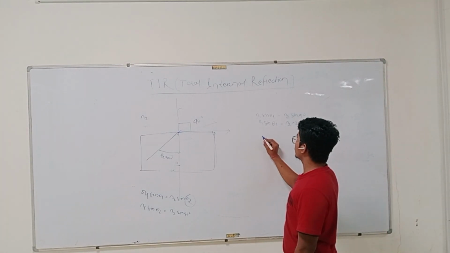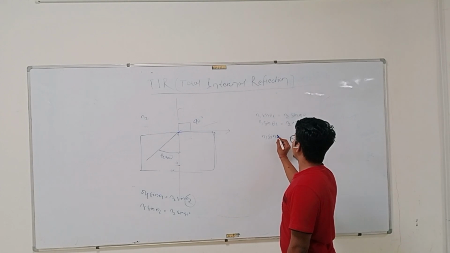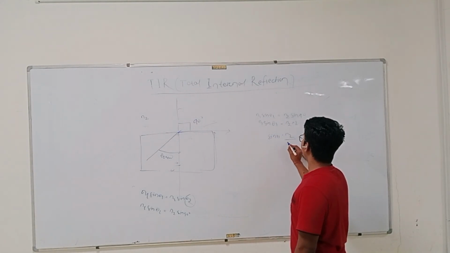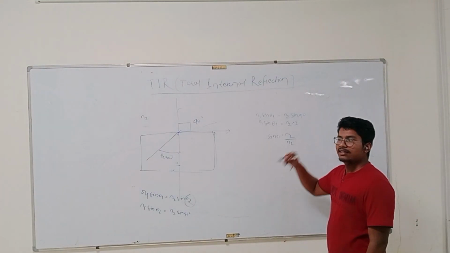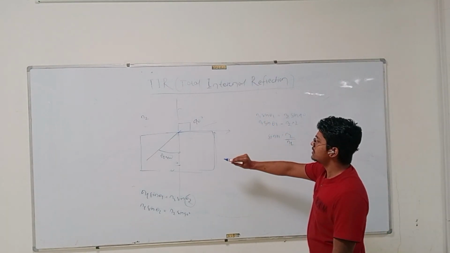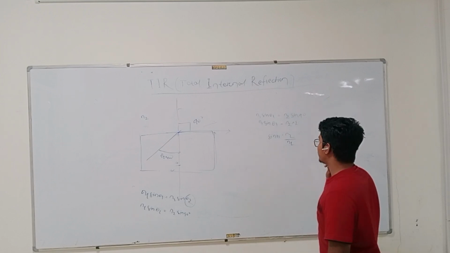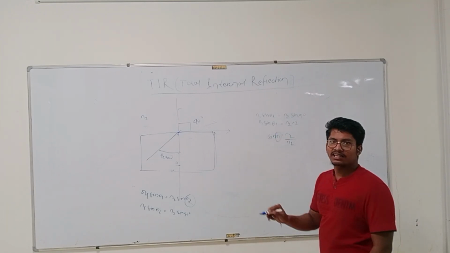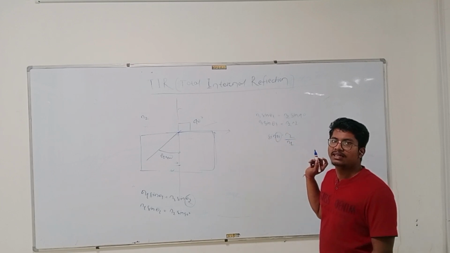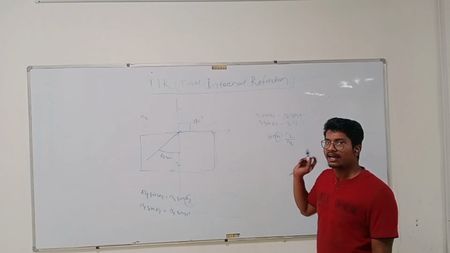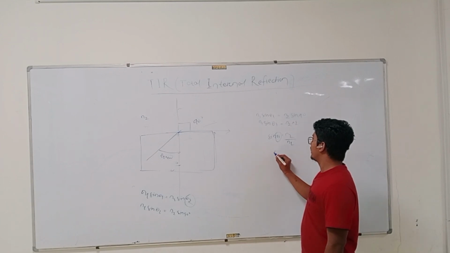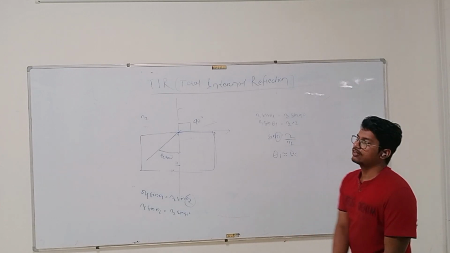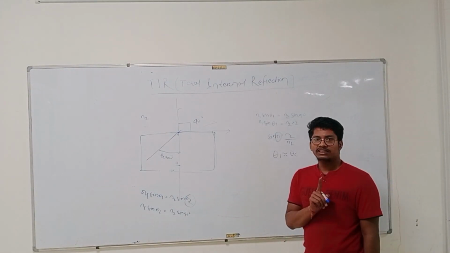Now n1 sin theta 1 is equal to n2, meaning I can write sin theta 1 is equal to n2 by n1. n2 means the rarer medium, and n1 means the denser medium, from where I am sending my light. So the angle for which the refracted ray goes at 90 degrees with respect to the normal, we call that theta 1 the critical angle of the surface. So the second concept is critical angle.